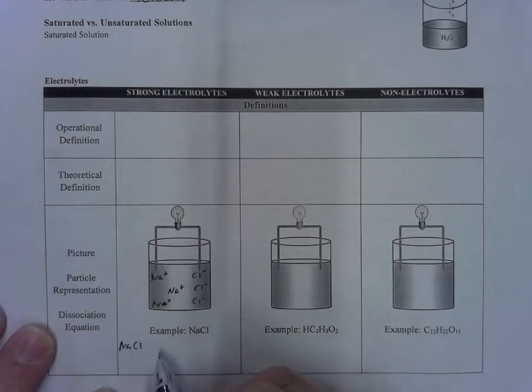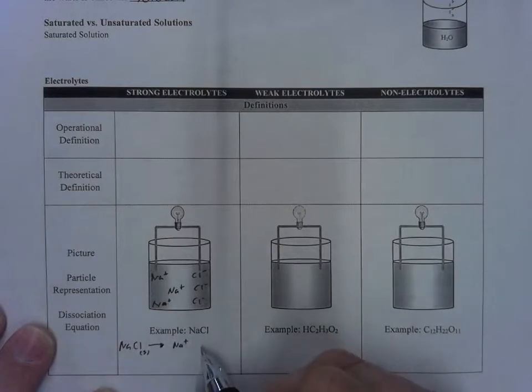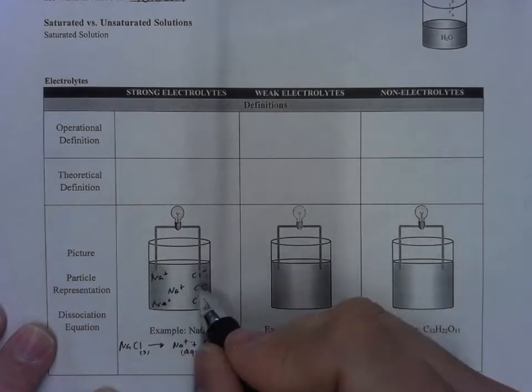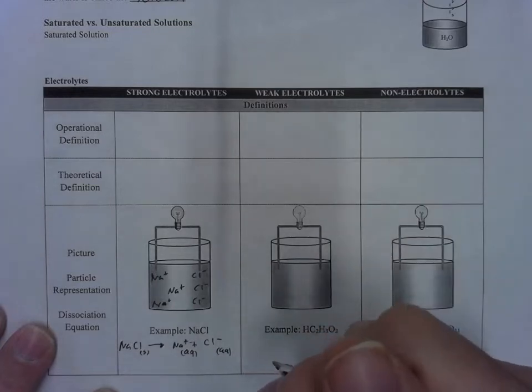So NaCl, and that's solid, dissociates into its constituent ions, which is Na+ and Cl-. Okay, and once that happens in solution in water, so we say it's aqueous now, you've got a mixture of these ions and water floating around. The ions have a charge. These charges can carry, they're good conductors of electricity.